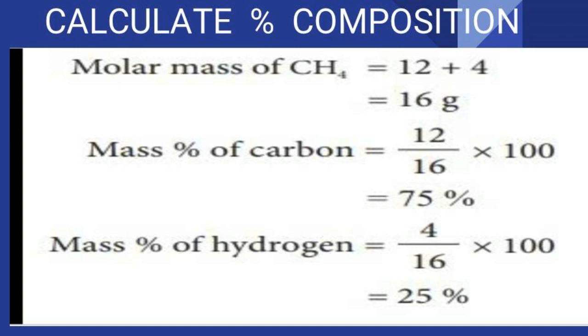Obviously, if carbon is 75, then hydrogen will be 25. Let me put the sum. Mass percentage of hydrogen: the hydrogen value is 4 and the total molar mass of the compound is 16. So 4 divided by 16 into 100 is 25 percentage.